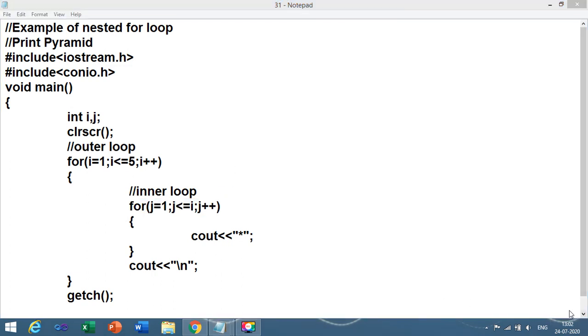This is all about the looping structure. We have performed 4 programs in today's session, 2 regarding simple for and 2 regarding nested for. We still have 3 programs based on nested for loop. After that we will see do while loop and while loop. This is more than enough for today.